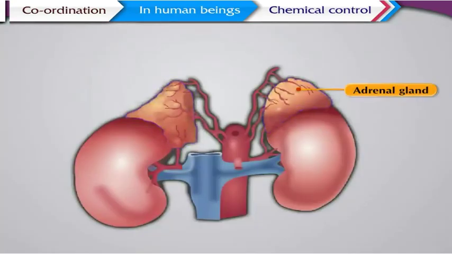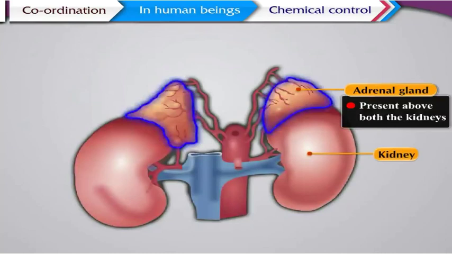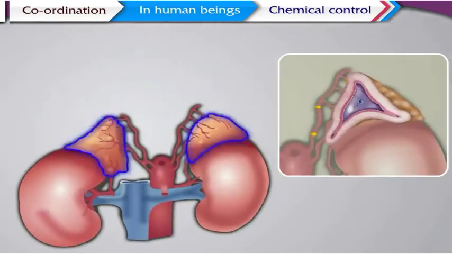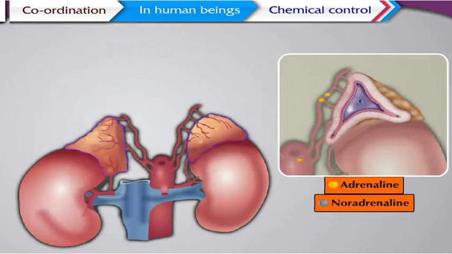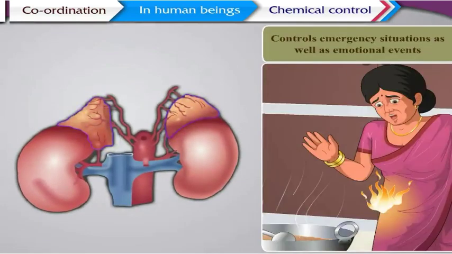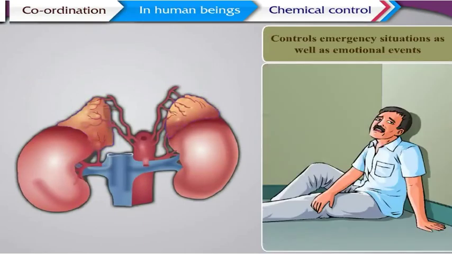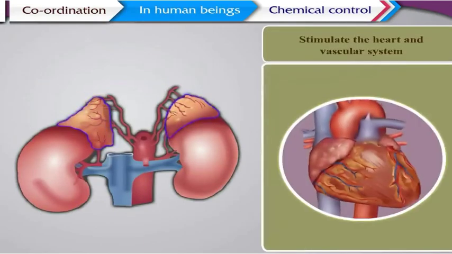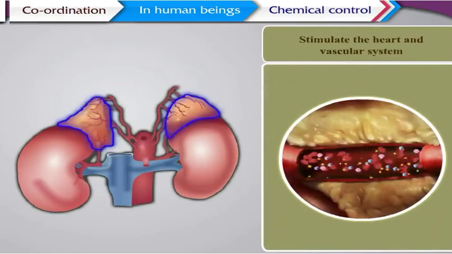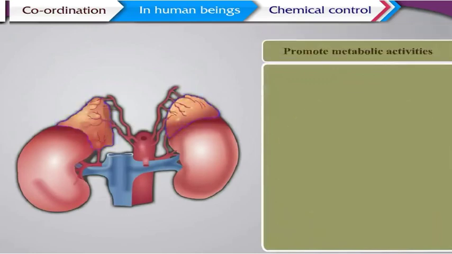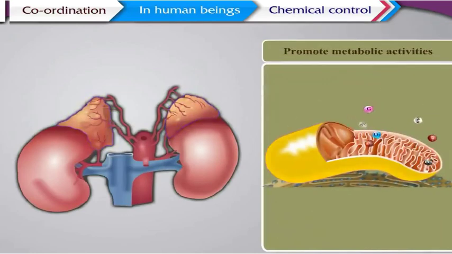The adrenal gland is present above both the kidneys. It secretes both the hormones, adrenaline and noradrenaline. Its function is to control emergency situations as well as emotional events, to stimulate the heart and vascular system, to promote metabolic activities.